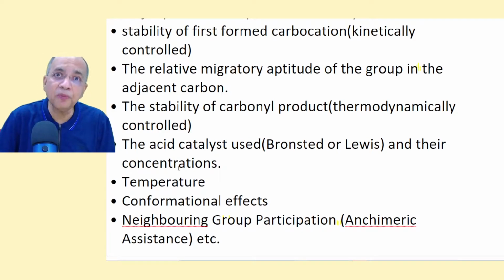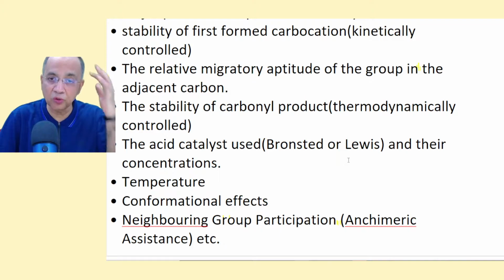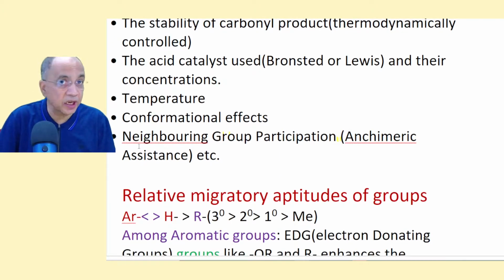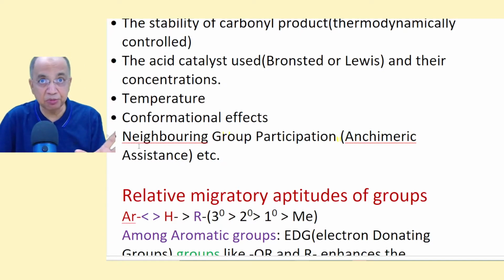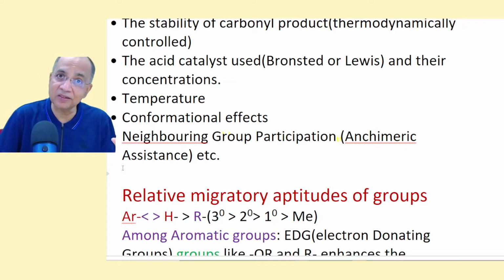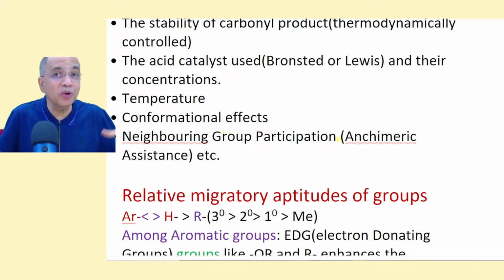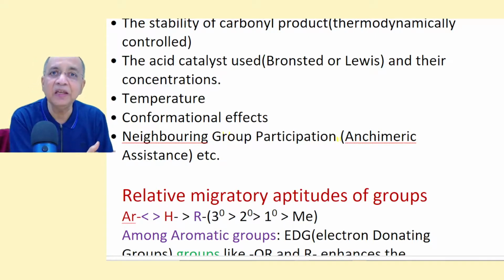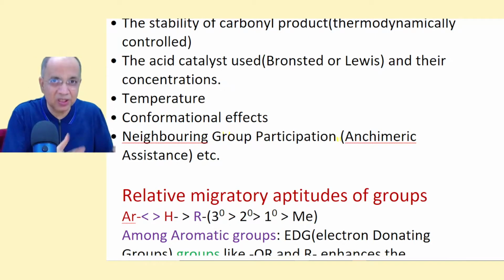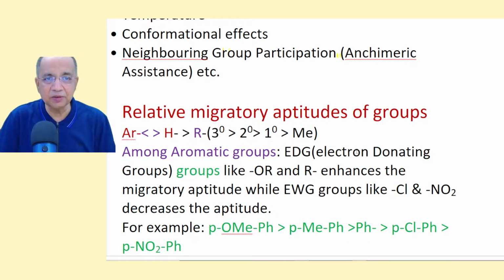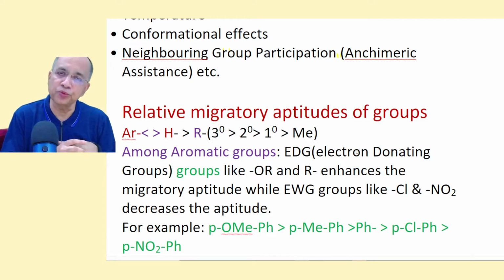And what type of acid catalyst you are using, Bronsted acid or Lewis acid, and their concentrations. Also temperature has a key role in deciding the percentage of the different products. Also conformational effects, and also some neighboring group can participate to help the process. We'll discuss everything one by one. Now let's look at the relative migratory aptitude of different groups.